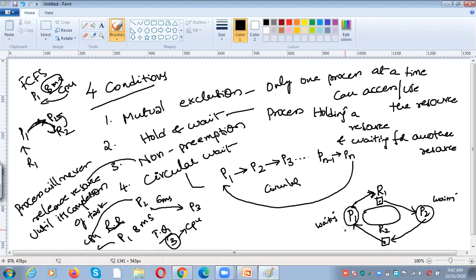That means these two processes are requesting resources from a waiting process, and in turn they will never release their resources, because they are in an indefinite waiting state. At that time the deadlock will happen. So for example, if there is another instance, there are two instances of R1 and two instances of R2, for example.